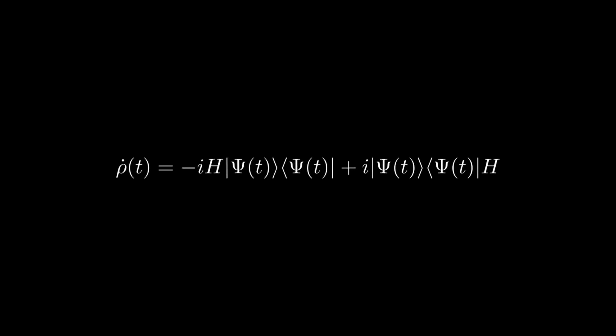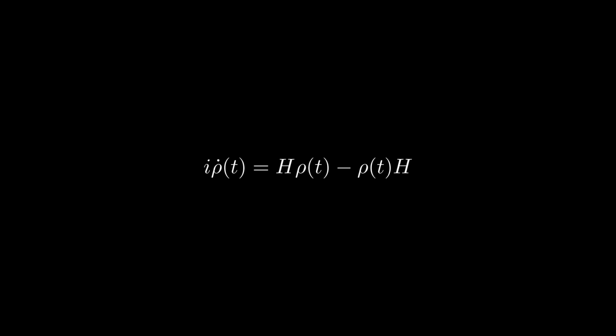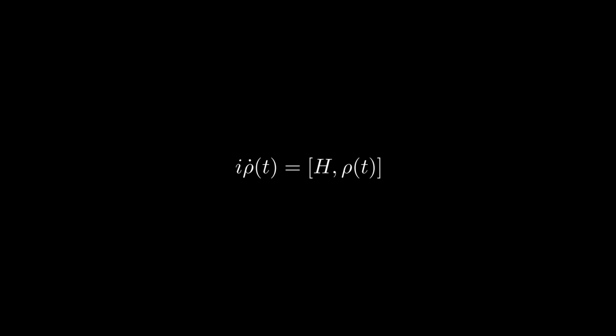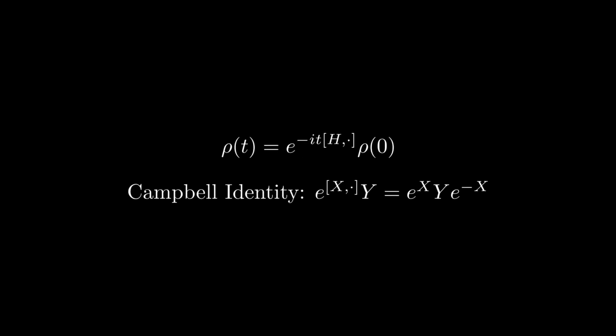We can perform a similar derivation for density operators as follows. Choose ρ to be a pure state. We can then expand out its time derivative as follows, giving us what's known as the von Neumann equation, essentially the equivalent of the time-dependent Schrödinger equation for density matrices. Note that this differential equation is also linear just like the TDSE, so it holds for all density matrices, not just pure states. Here, we can consider this commutator action as a linear operator of its own, allowing us to obtain this exponential form of the solution.